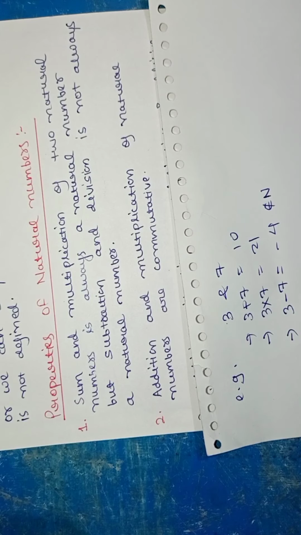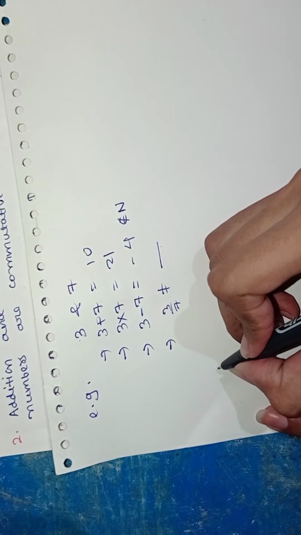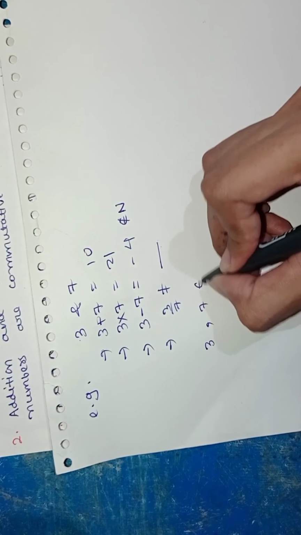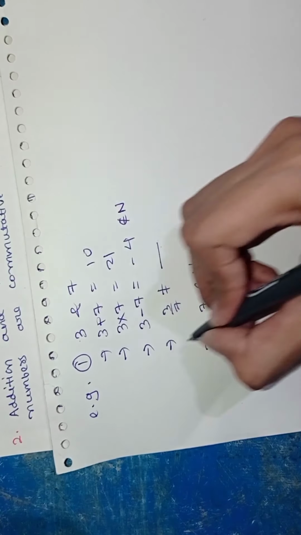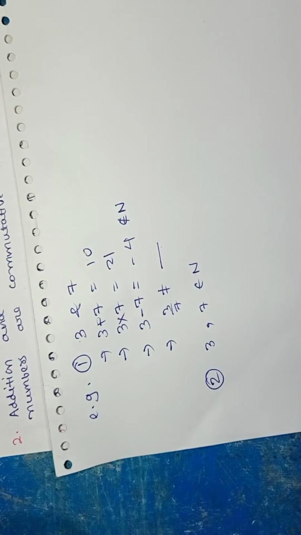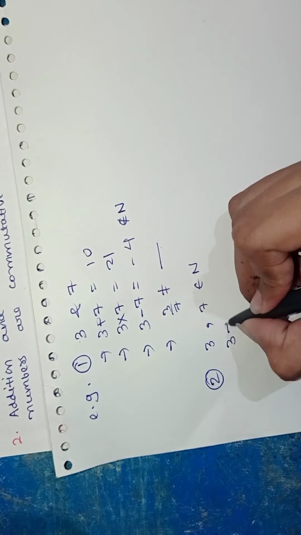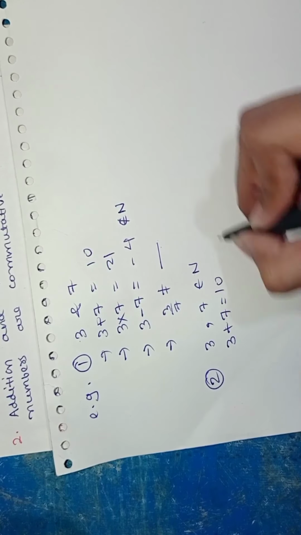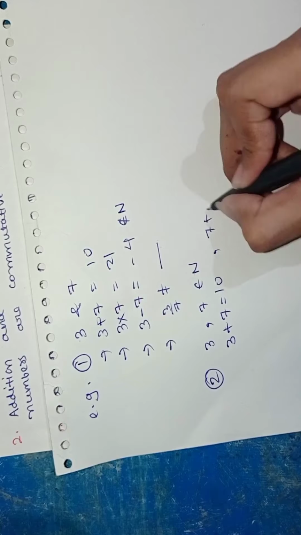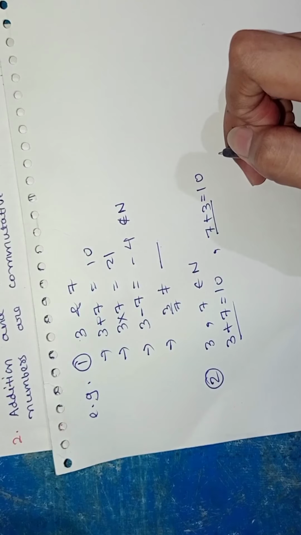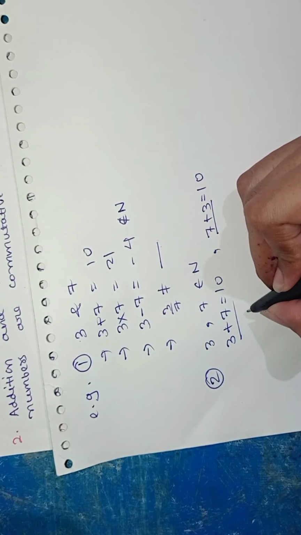Now the second property is addition and multiplication of natural numbers are commutative. We will see this. Same as the previous one, suppose we have two numbers, 3 and 7 again, which are natural numbers. This was the example of the first property and this is the example of the second property. Now if you add like this, 3 plus 7, which is 10. Now what if you add like this, 7 plus 3, you will again get 10. So these two ways of adding the two natural numbers are the same. This is what the commutative property says.